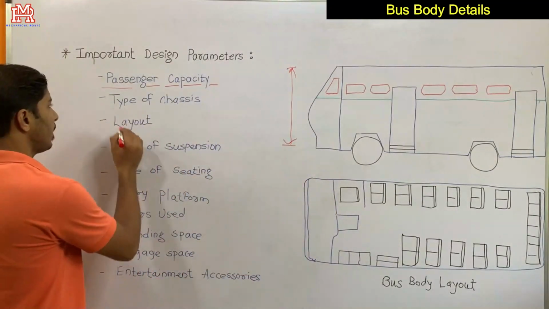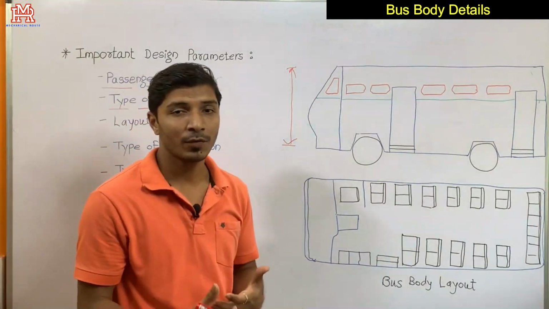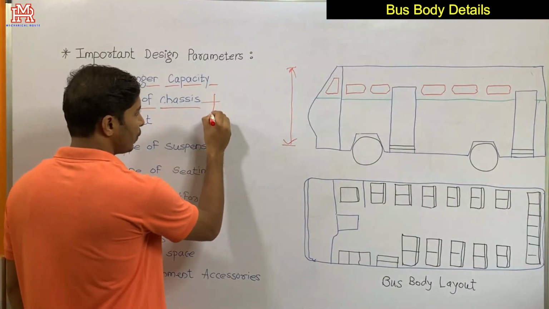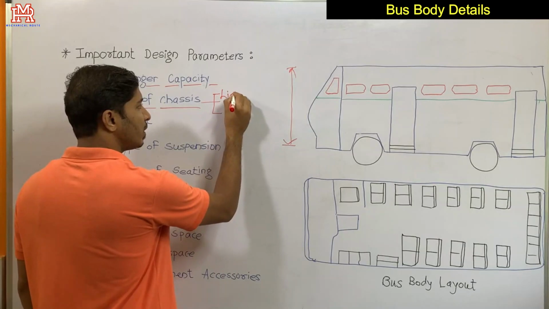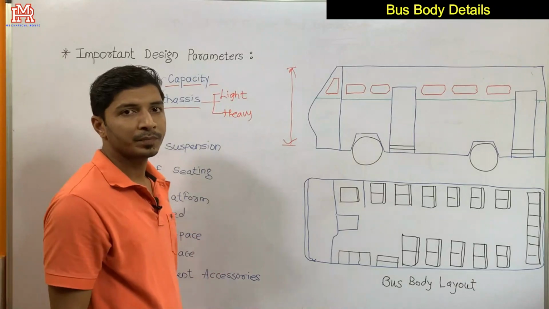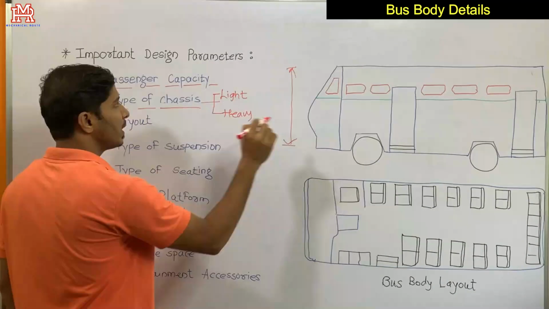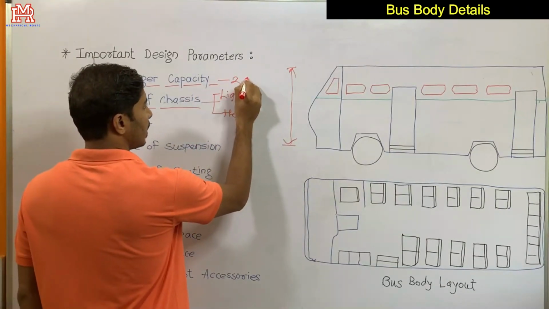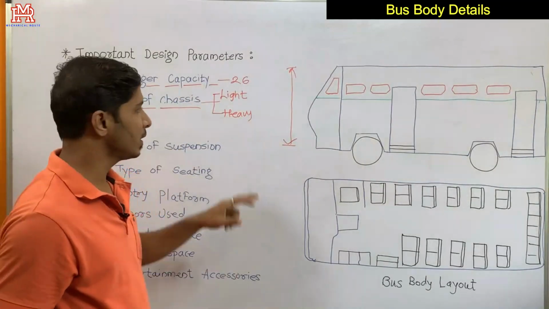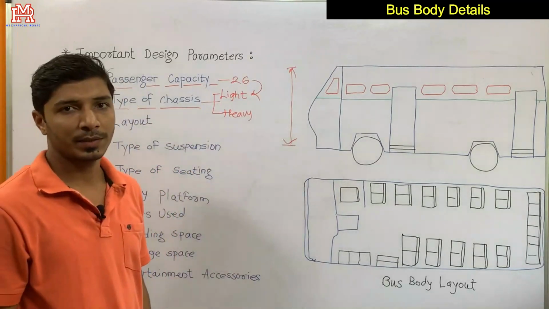And the second parameter is type of chassis. There are several types of chassis that we'll be discussing in the next video, but here I meant to say whether I have to use a light duty chassis or a heavy duty chassis. So for example, if I am designing a bus whose capacity is 26 passengers, 26 passengers is a small capacity. So for that I will use a light duty chassis.